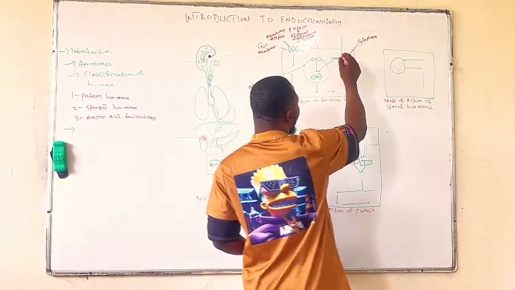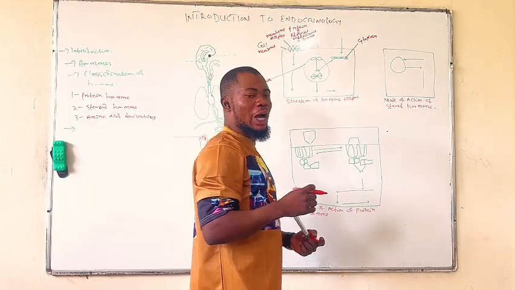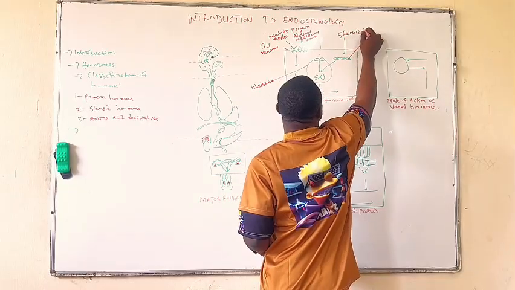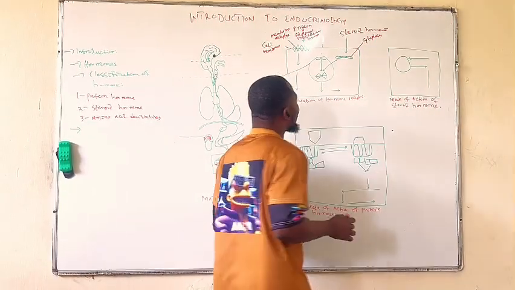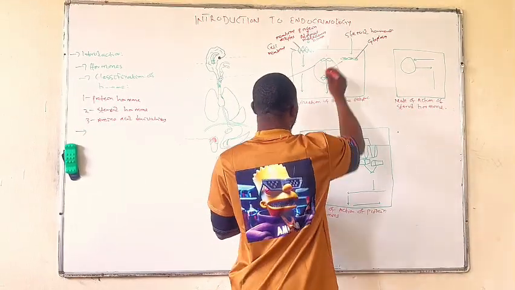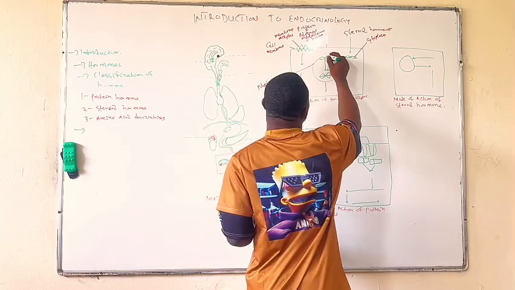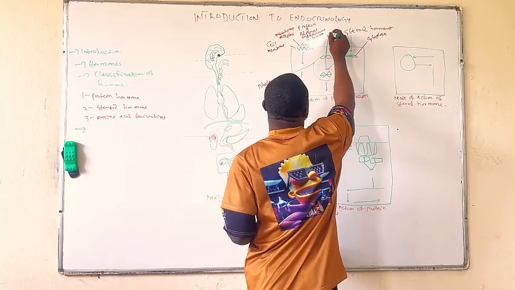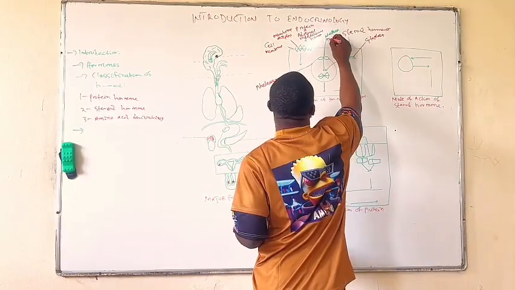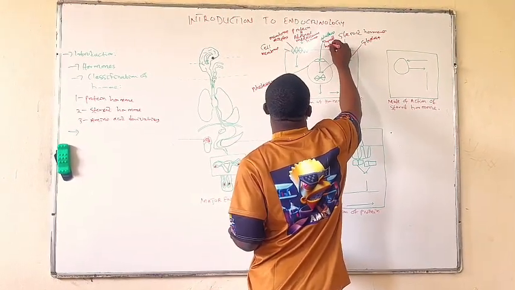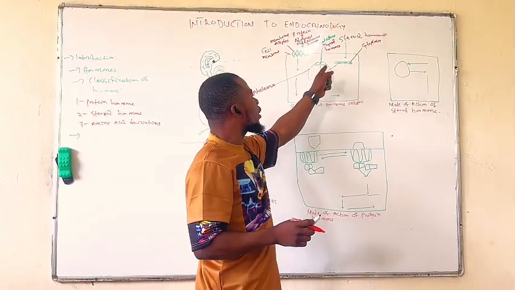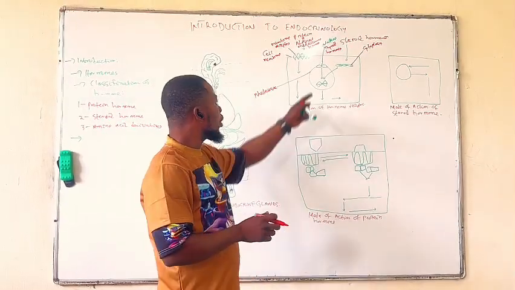Now, for the cytoplasm, the receptors of the hormones that are in the cytoplasm are the steroid hormones. Steroid hormones have their receptors situated in the cytoplasm, whereby the thyroid hormones have their receptors situated on the nucleus.